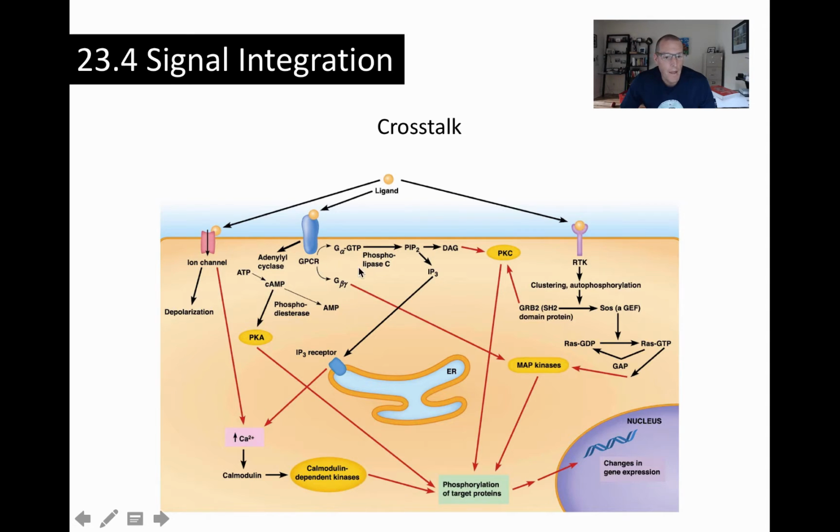This beta-gamma here is impinging on these MAP kinases, but so is this receptor tyrosine kinase. So the activation of this receptor and this receptor can lead to simultaneous activation and modulation of the MAP kinase pathway.